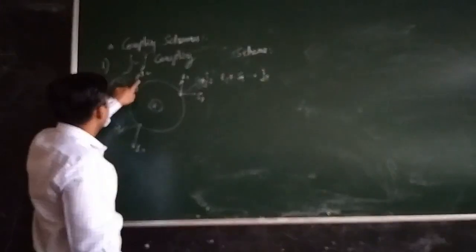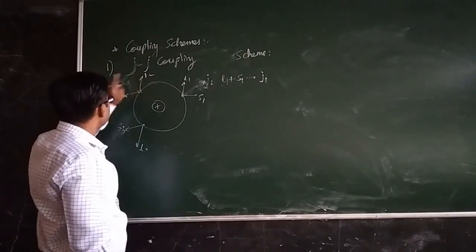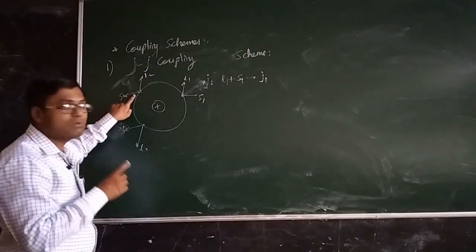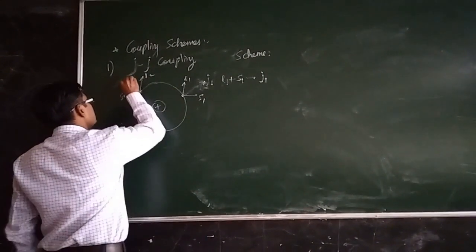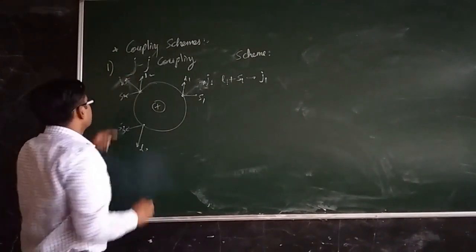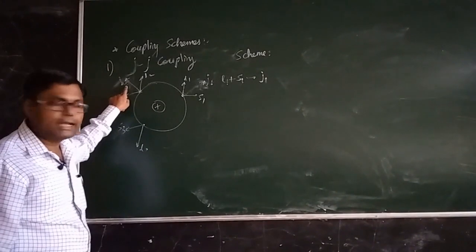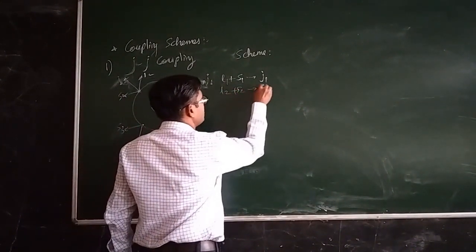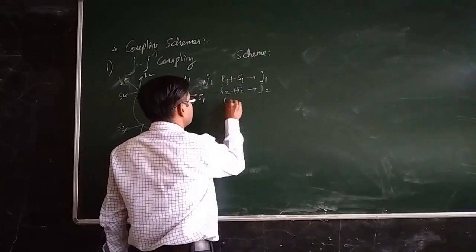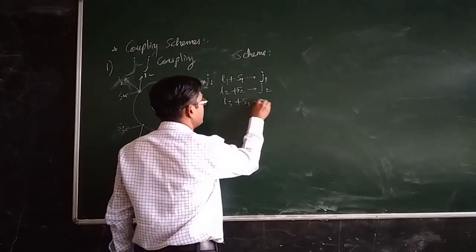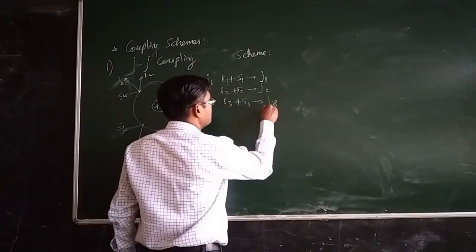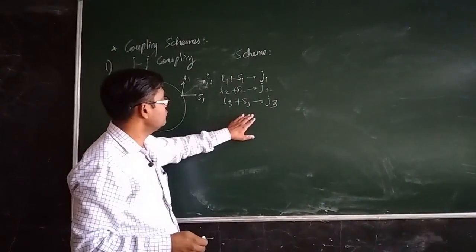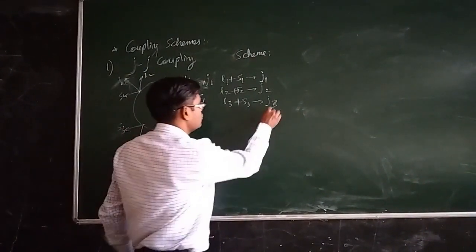Now the orbital angular momentum of the second electron will interact first with the spin angular momentum of the second electron and generate the total angular momentum of the second electron. So L2 will interact with S2 and generate J2. Similarly L3 will interact with S3 and generate J3, L4 with S4 to generate J4, and so on.